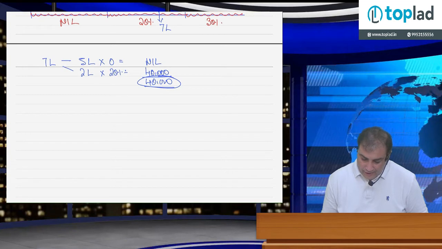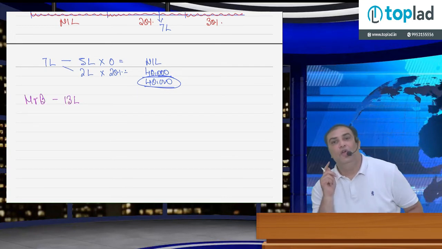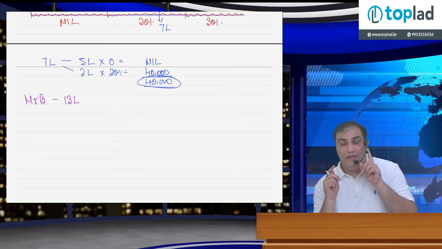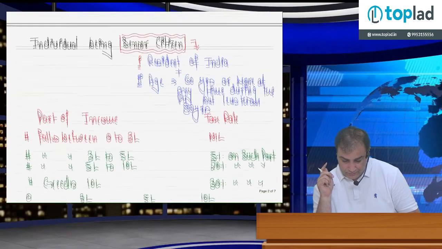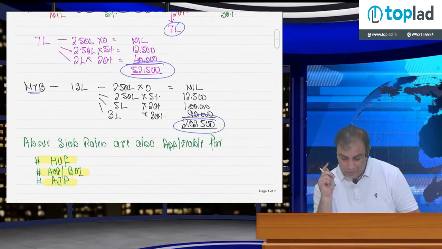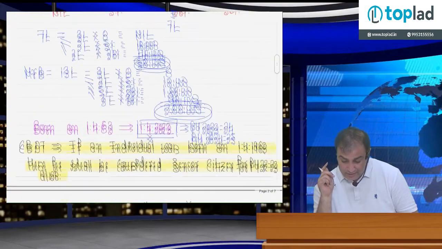And again, what if I say Mr. B this time, 13 lakh rupees. In case of a normal individual, on 13 lakh the tax was 2 lakh 2,500. In case of a senior citizen, it was 2 lakh rupees.